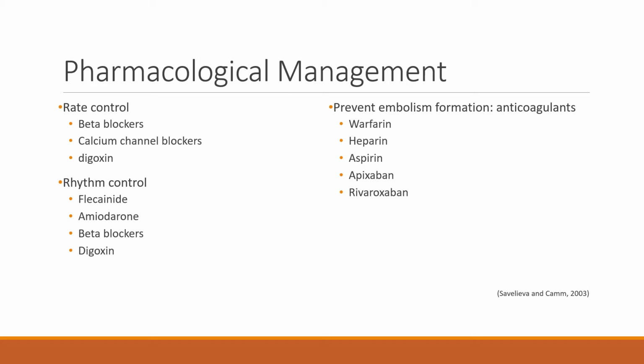Besides rate and rhythm control, patients often have to take an anticoagulant to prevent embolism formation. Some of the common ones are low-dose aspirin, apixaban, or rivaroxaban. Those are used in the outpatient setting. In the inpatient hospital setting, a lot of patients are taking warfarin or heparin. Heparin is often given just prophylactically to prevent any clot formation as the patient is not moving.